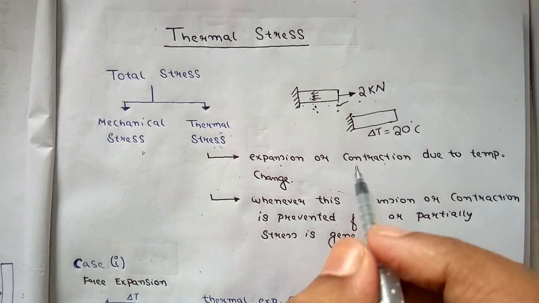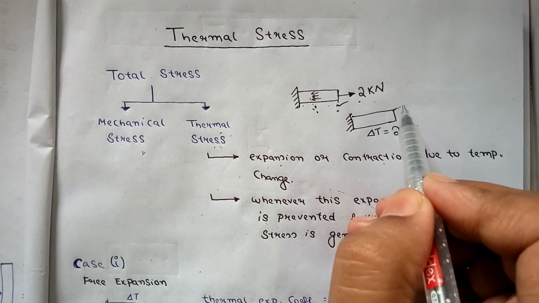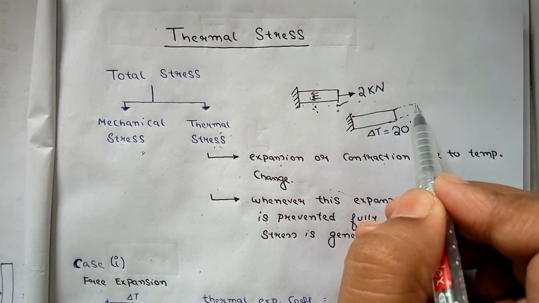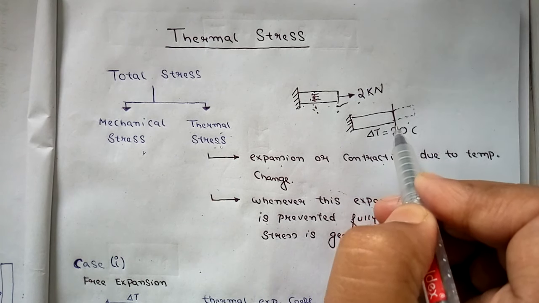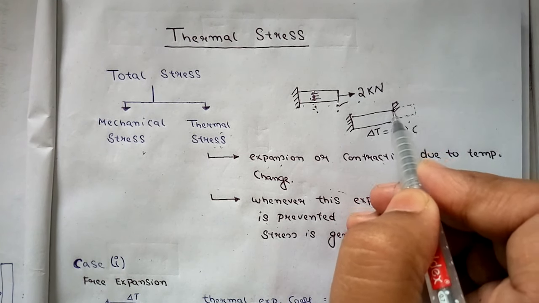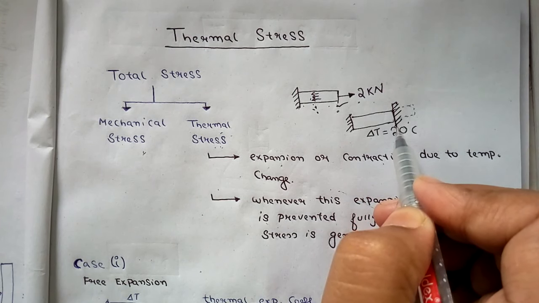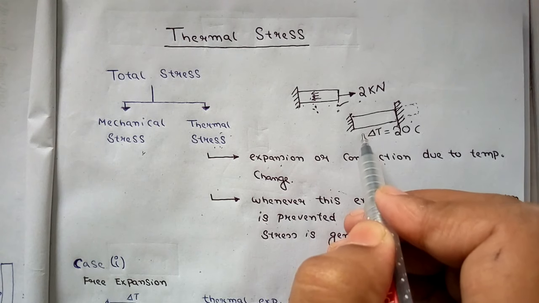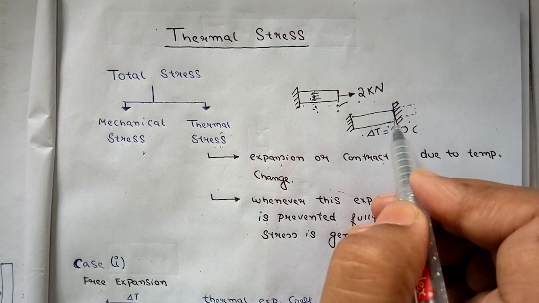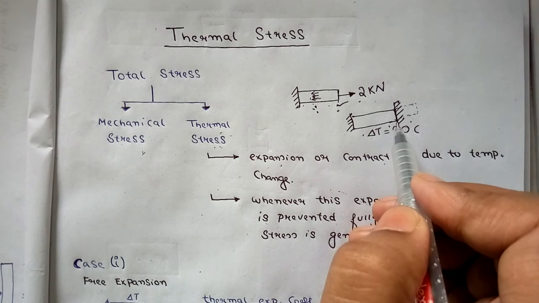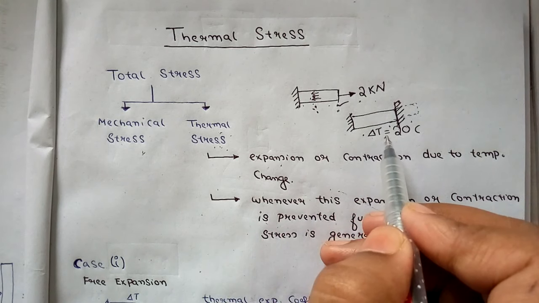So what will happen? This will try to deform the bar. This increase in temperature will try to expand the bar, but suppose there is another resistance or another fixed support which will not allow this expansion to happen. In that case stress is generated. The stress which is generated is known as thermal stress. This stress is generated due to the temperature change.